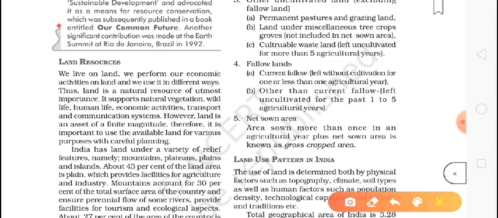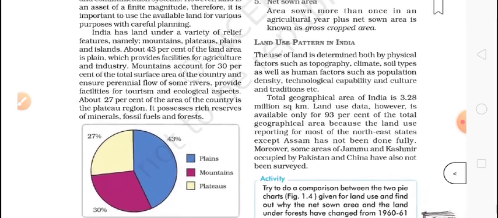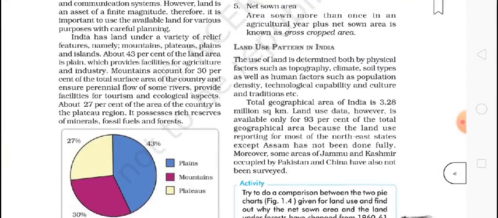India has land under a variety of relief features. It means in India we have mountains, plains, the Deccan, meaning plateaus, and also a desert kind of land. Mountains account for 30% of our total land.